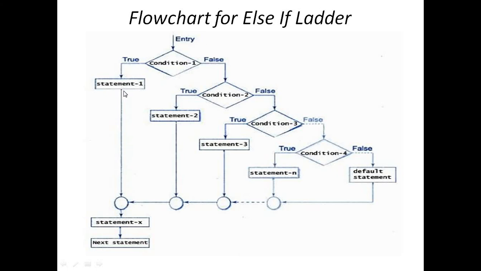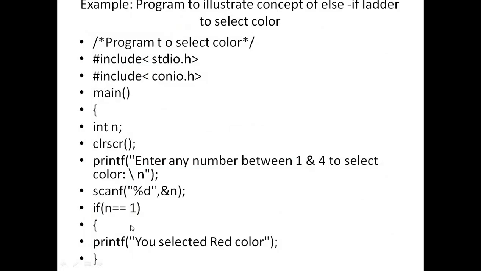If it is true, then statement 1. If false, then it will go to check condition 2. True, statement 2, otherwise false, go to statement 3. Then statement 4. Same for true and false, and finally go to statement X and the next line of the program.